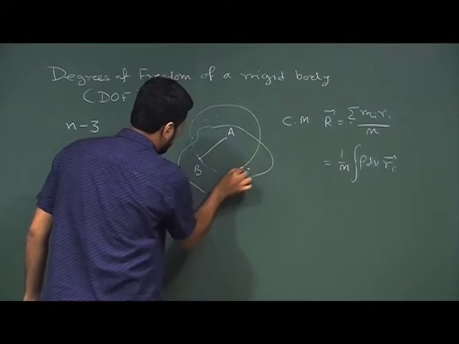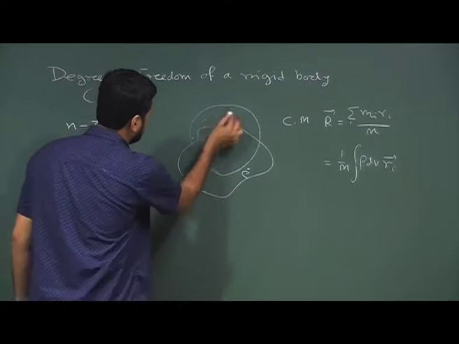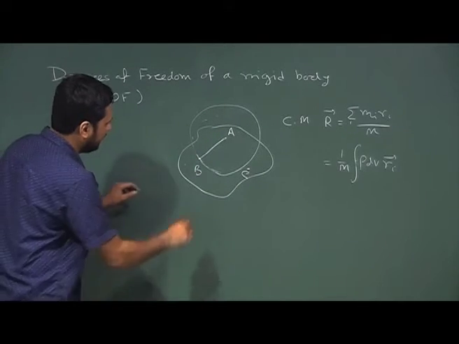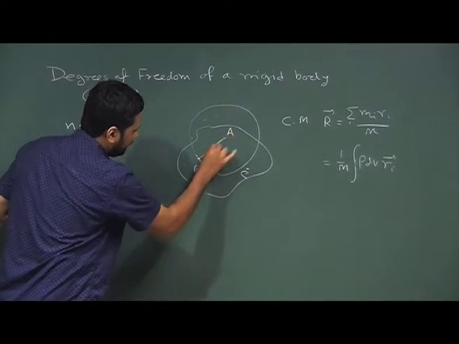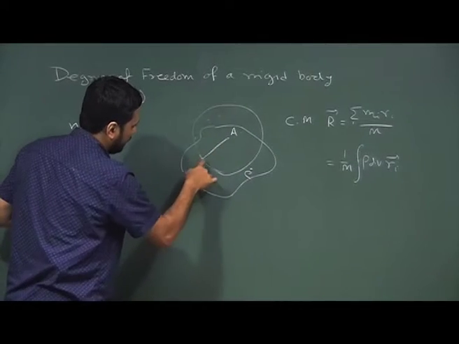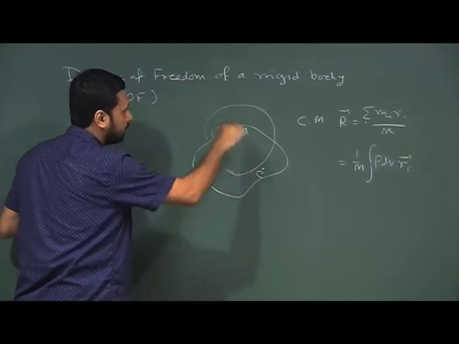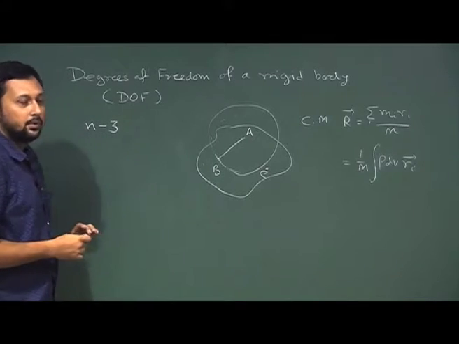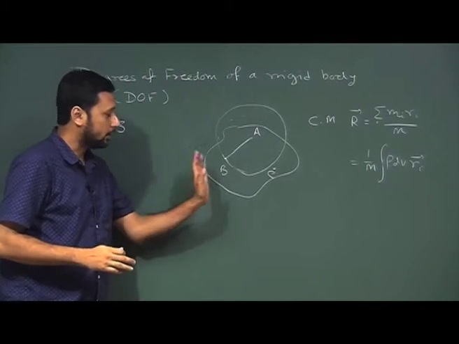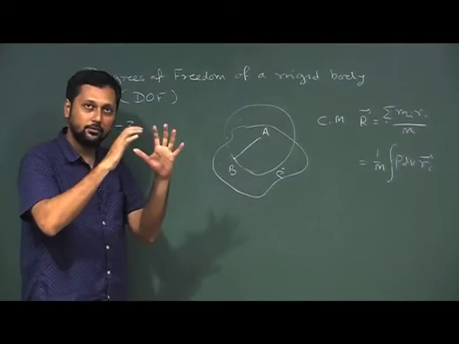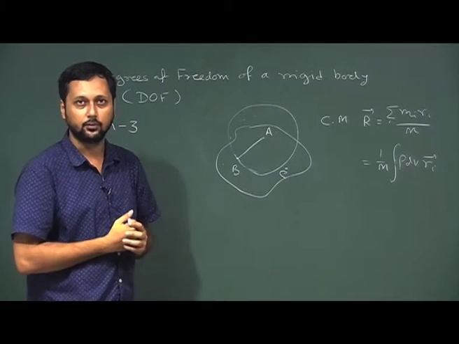So, we can draw a sphere. Sorry, my drawings are not very good, but anyway, I think you understand. Once A is fixed, B can move anywhere on the surface of this sphere. Now, in order to specify a point on a spherical surface, how many coordinates do we need?